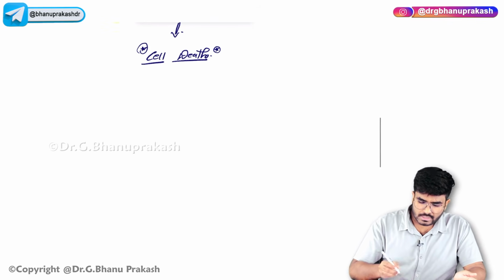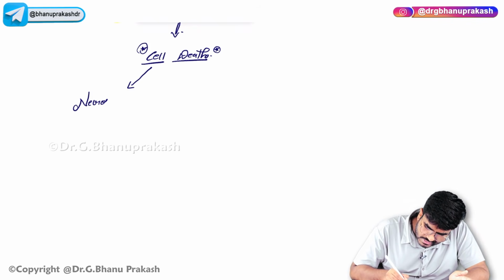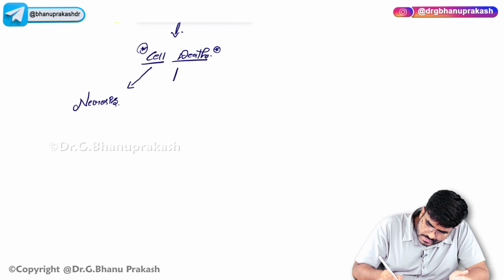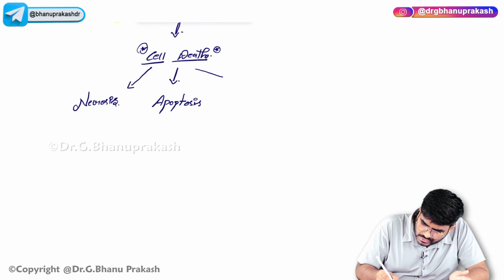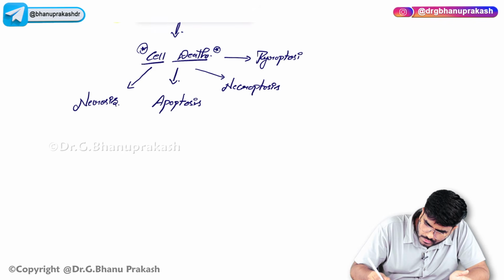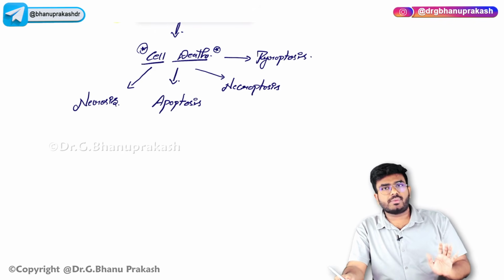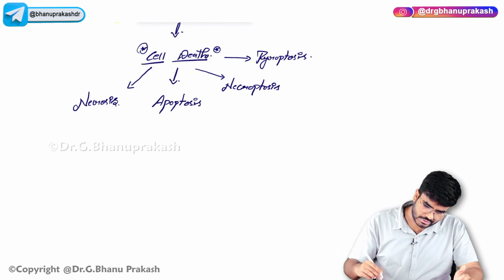So cell death will occur. What are the different types? One type of cell death is called necrosis. The second type is called apoptosis. And there are other subtypes like necroptosis and pyroptosis. All these are the different types of cell death, which occur whenever there is irreversible cell injury.